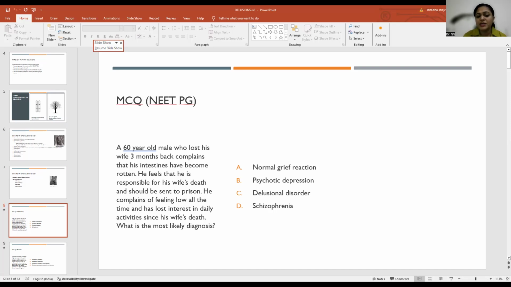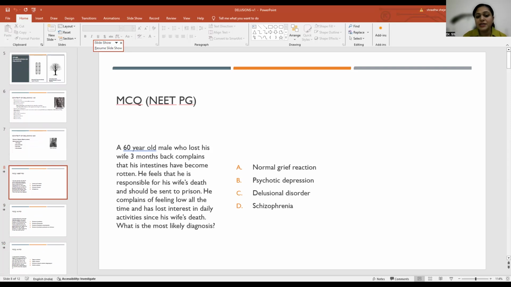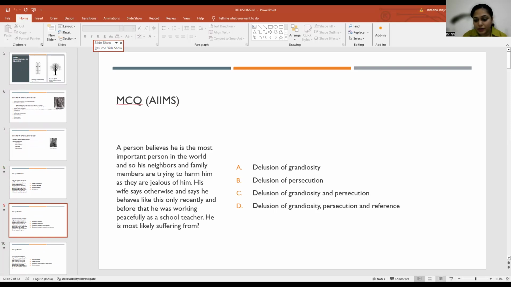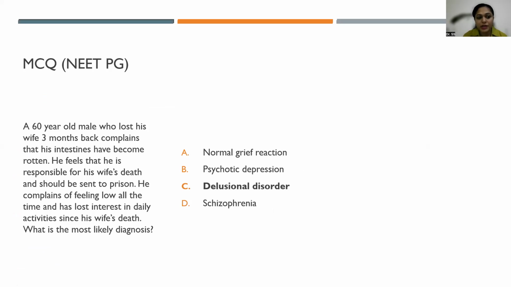So in reality, I do not think we can explain that his intestines are rotting. So it looks like it is a false belief. And he's also saying that he is responsible for his wife's death, which also seems like a false belief because there is no evidence to that. And these are firm beliefs because he's saying that he should be sent to the prison also. So false, fixed, and firm belief, all three are coming together. So it should be delusional disorder. The answer is C. Okay. Next.